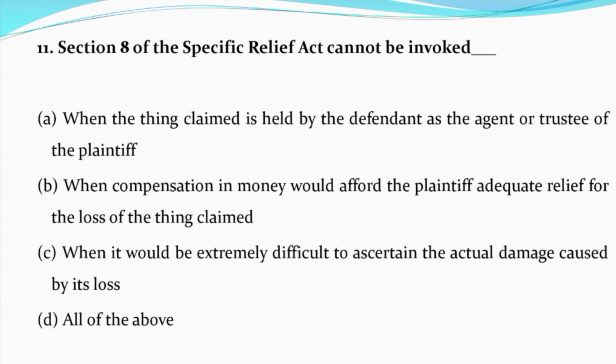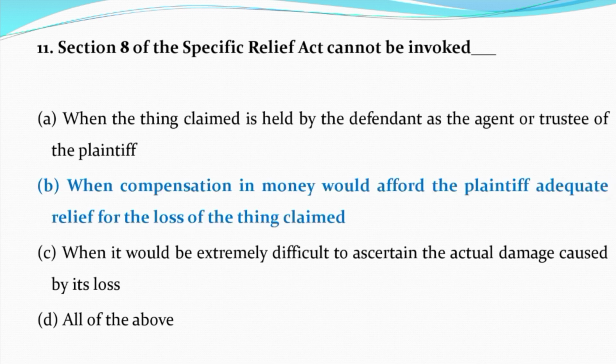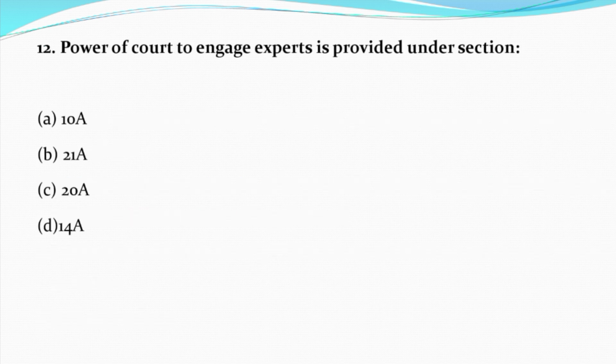Option D, all of the above. And the correct answer is option B, when compensation in money would afford the plaintiff adequate relief for the loss of a thing claimed. Remember that here the question is negative, that is section 8 of the Specific Relief Act cannot be invoked.